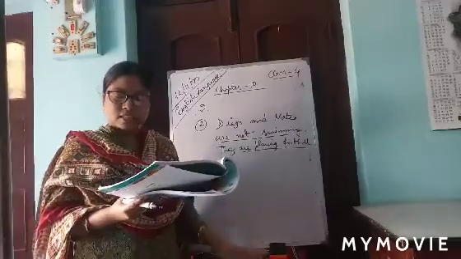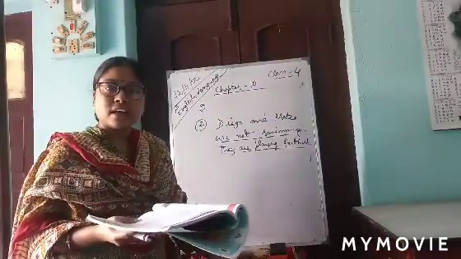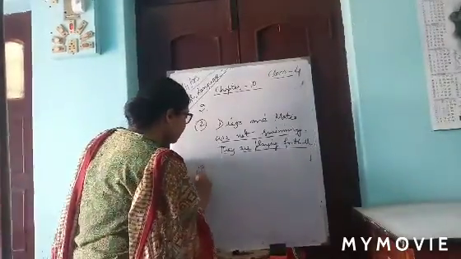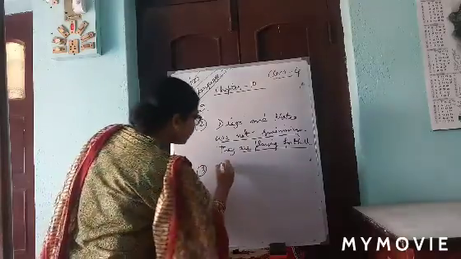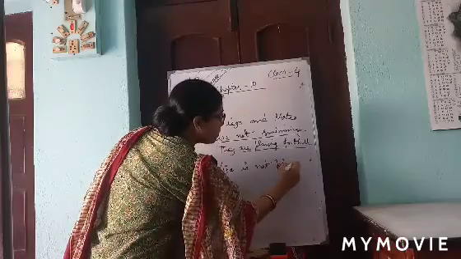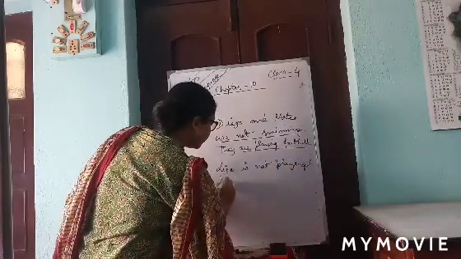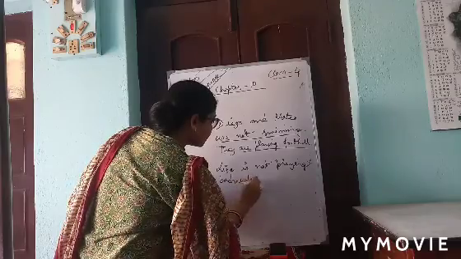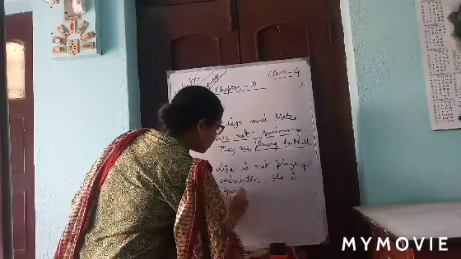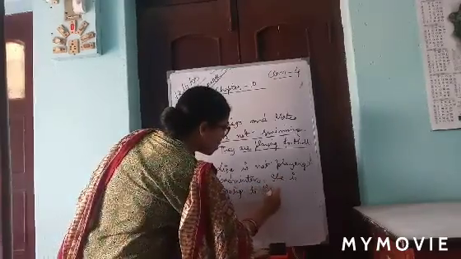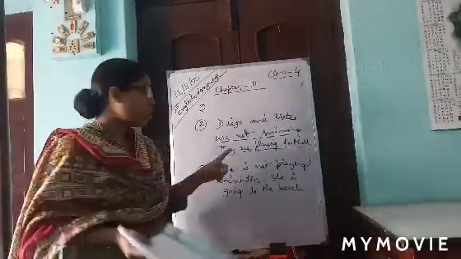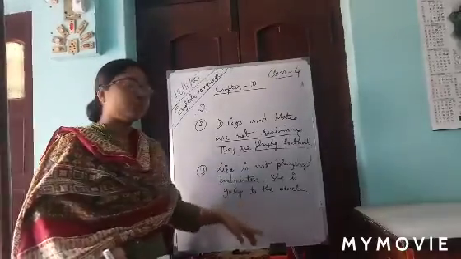Number 3: Lisa is not playing badminton. She is going to the beach. So, Lisa is not playing badminton. She is going to the beach. Clear? Lisa is not playing badminton. She is going to the beach.